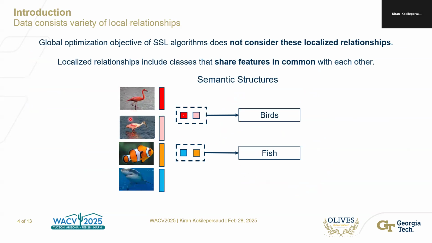But the reality is that this global optimization objective does not consider the existence of possible localized relationships. What I mean by localized relationships are subsets of images or data points that share features in common with each other. For example, this flamingo and this spoonbill share the common characteristics of a bird, while this clownfish and this shark share the common characteristics of a fish. So the question, though, is, why do these localized relationships matter?